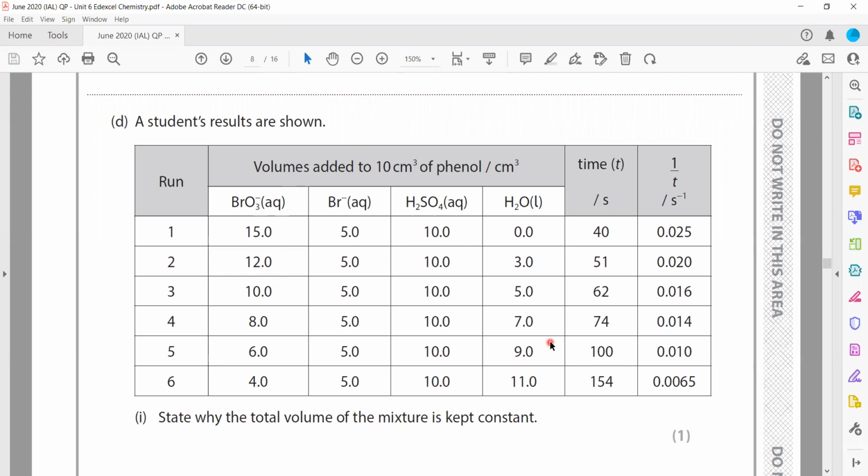So why is the total volume the same, constant, for all? When we use a constant total volume, the concentration is directly proportional to the volume, and so to the moles. The one which has the larger volume in the mixture has a high concentration. Here 15 plus 5 is 20, 20 plus 10 is 30, so the total volume is 30. Here also 12, 5, 10 and 3 make 30. So all have the same total volume.